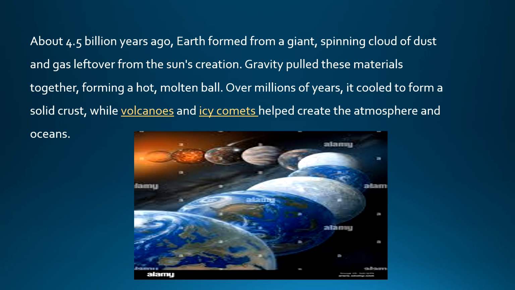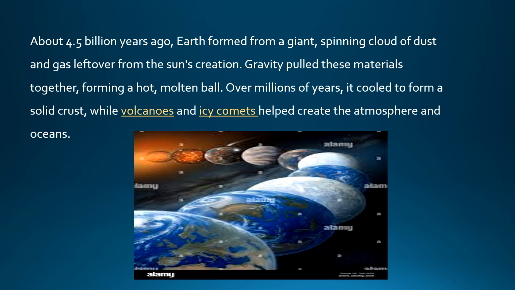So, friends, what actually happened? There was a cloud of dust, and it was spinning. It was actually a leftover from the sun, the sun's part. Then it started rotating, and the gravity pulled these materials together to form a hot molten ball. That cloud of dust was very hot. It was a hot ball which was spinning and rotating.